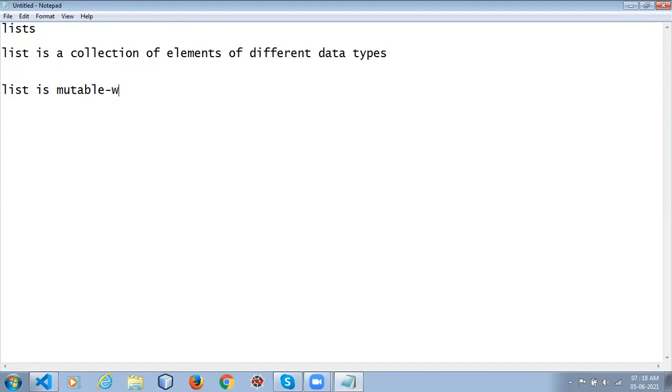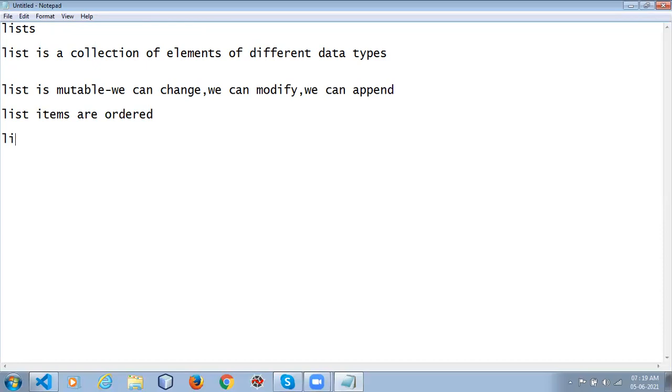Mutable means we can change, we can modify. We can append, we can add elements. List items are ordered. List allows duplicates. I can have duplicate values.